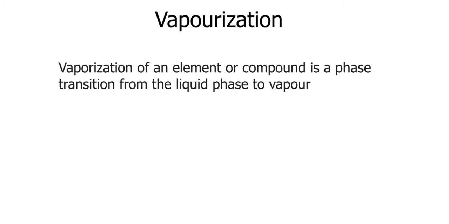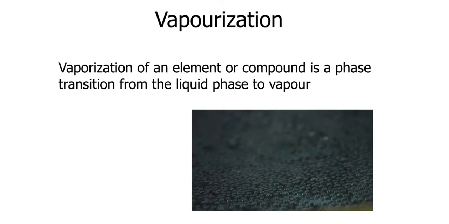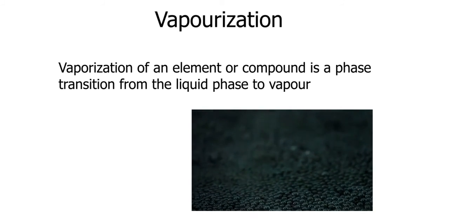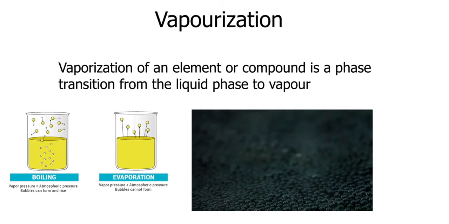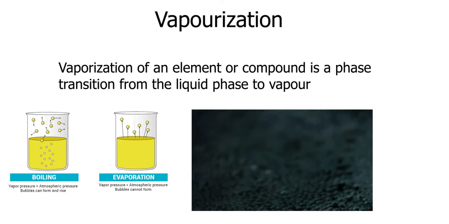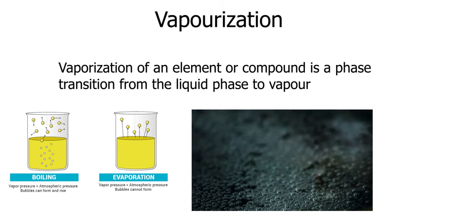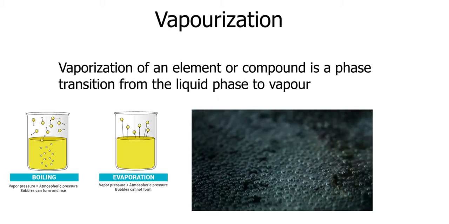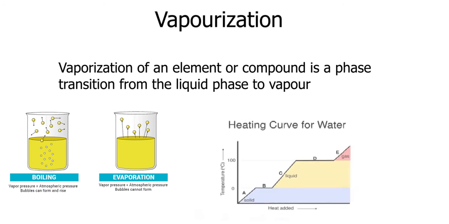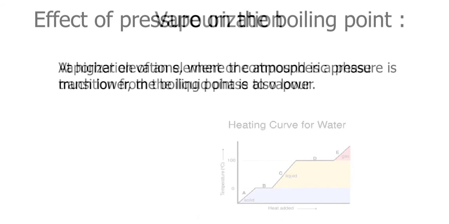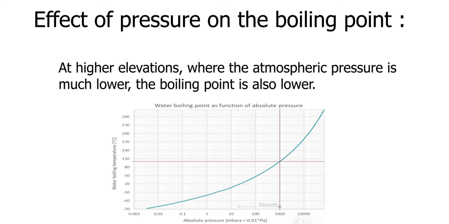Vaporization. Vaporization of an element or compound is a phase transition from the liquid phase to vapor. There are two types of vaporization: evaporation and boiling. Heating curve for water. A heating curve graphically represents the phase transitions that a substance undergoes as heat is added to it.